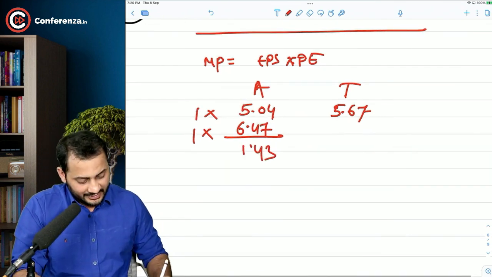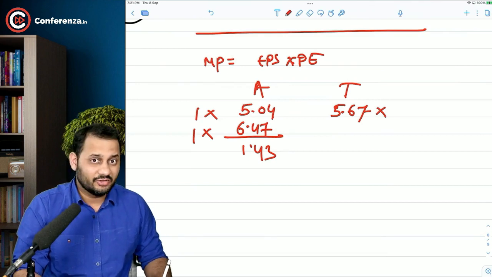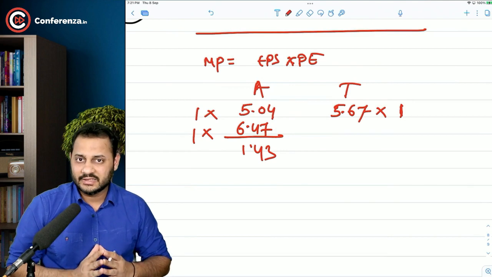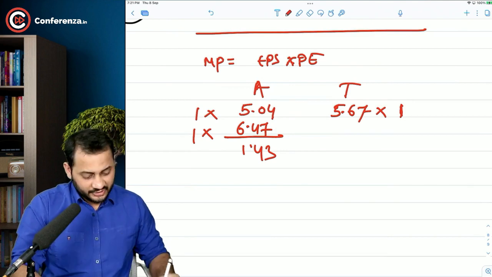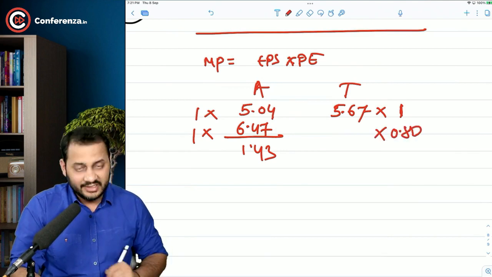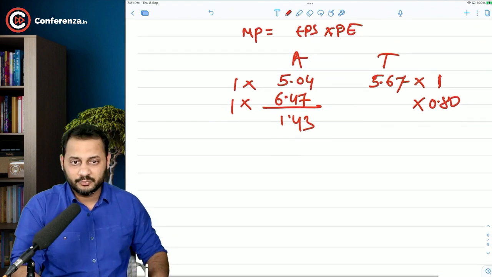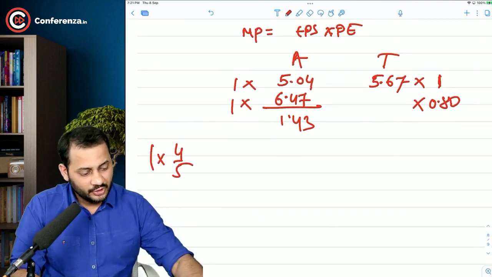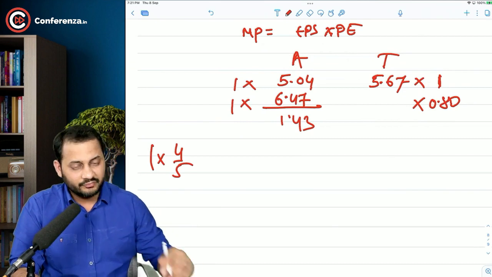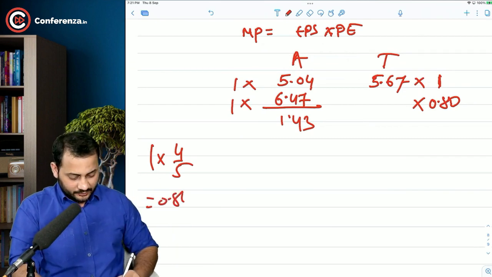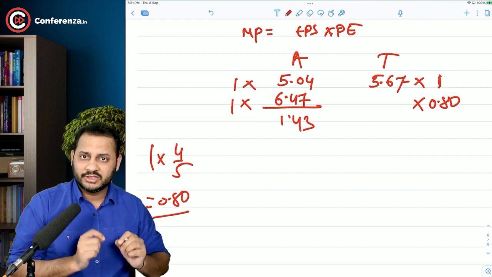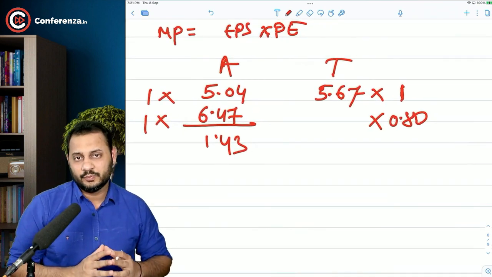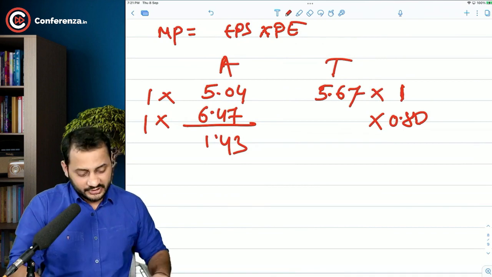But in T Limited, it is not the case. It's not that simple. T Limited had one share worth 5.67, but instead of one share, they only received 0.80 in the post-merger company. I will tell you, 1 into 4 by 5, that was the exchange ratio. So 1 into 4 by 5 goes to 0.80. That means if you want to calculate share by share, they only received 0.80 in the post-merger company.